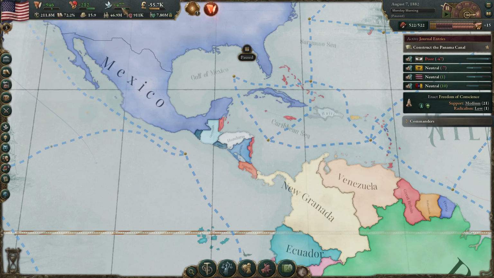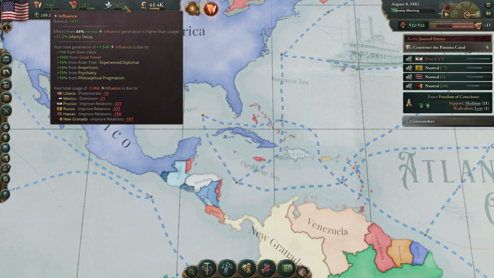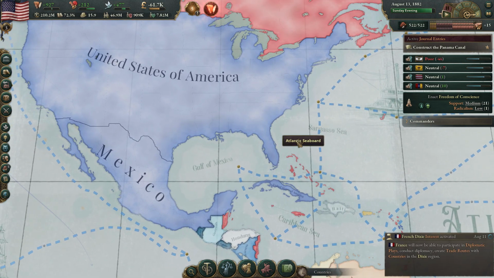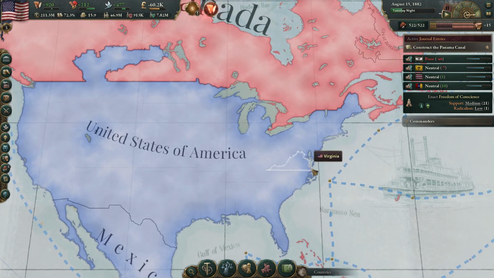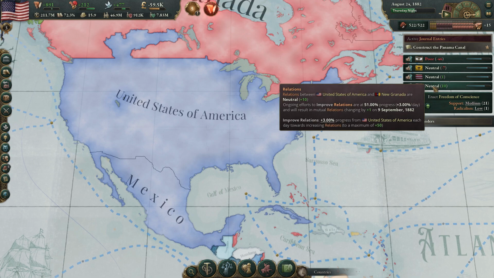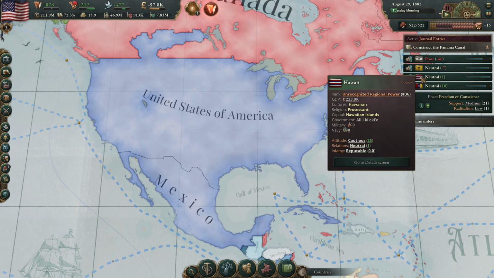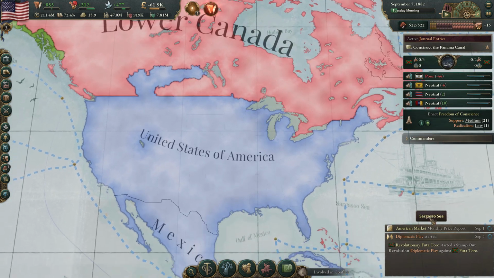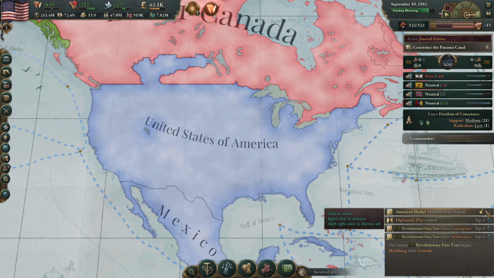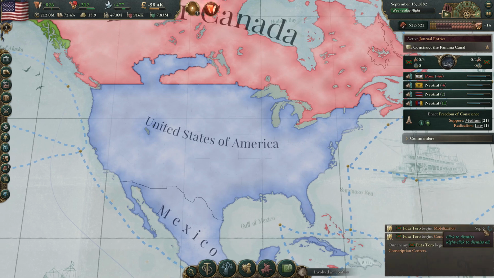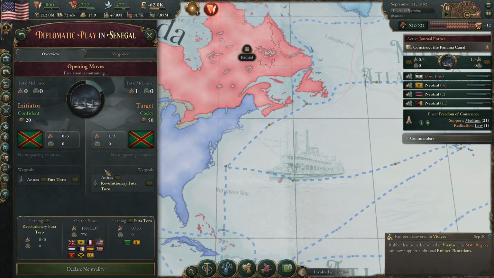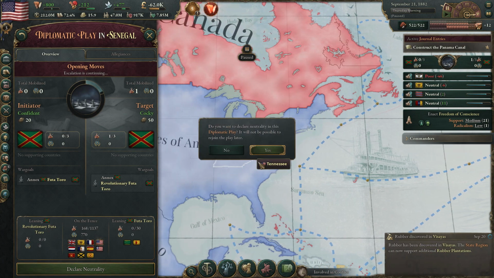Of course, that's going to further cause problems with the influence here. Infamy decay is now going to be much slower, but that's alright. We do need to improve people's view of us. The world overall doesn't like us much. So yeah, we're going to get everybody's opinion boosted. You can see Prussia hates us. I don't know why, we never even fought them. They really do not like us. We don't even have conflicting interests. But yeah, they have a very low opinion of us currently. We don't care about this. We're just going to declare our neutrality here.